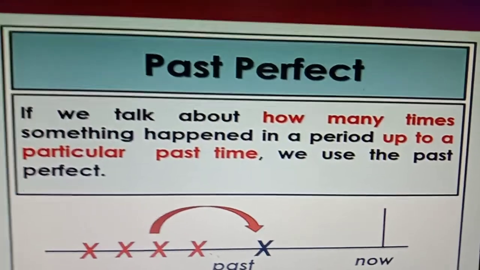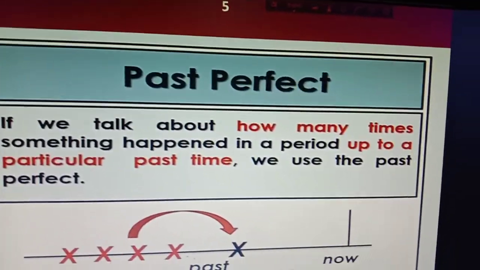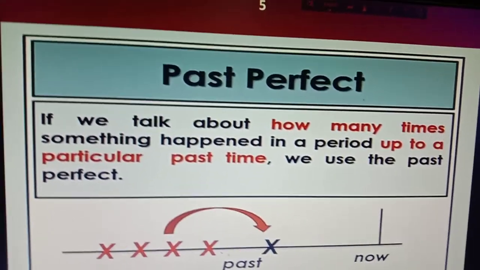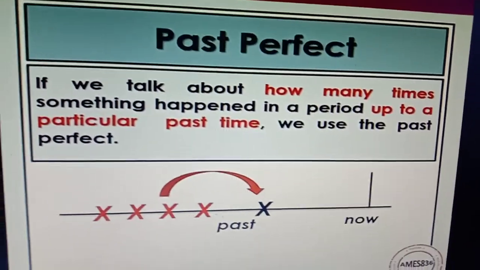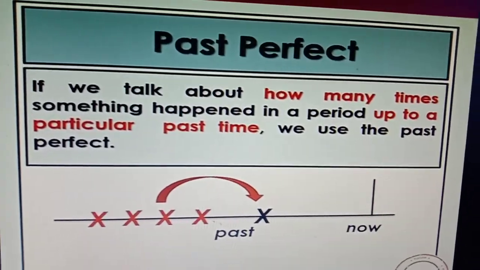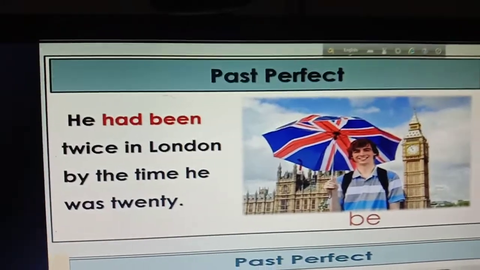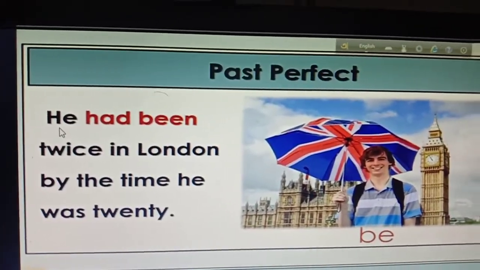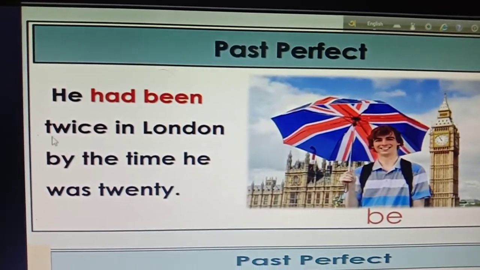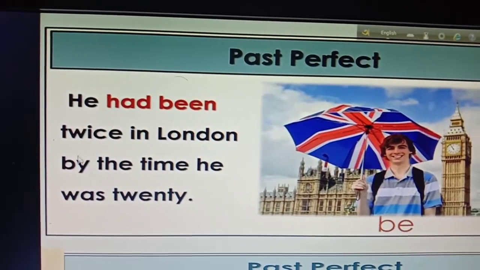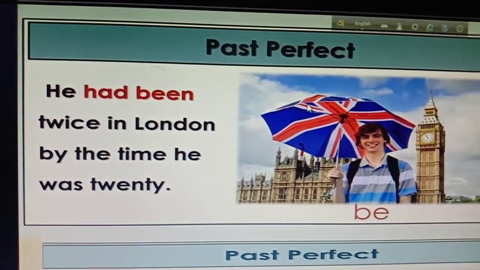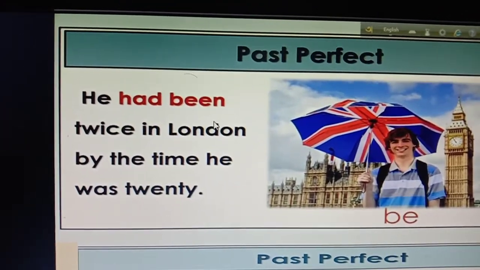then number 5, if we talk about how many times something happened in a period after a particular past time, we use the past perfect. So if you talk about how many times something happened, you are going to use the past perfect. Okay, examples. Number 1, he had been twice in London by the time he was 20. So you can see I have written here twice. So how many times? Twice. So if you are talking about how many times in the past, you have to use the past perfect tense.